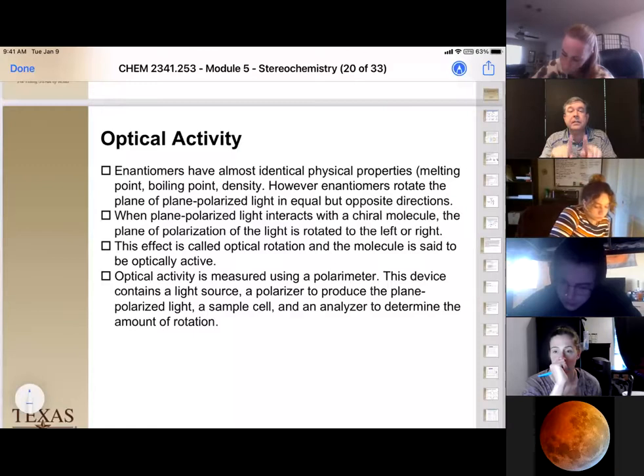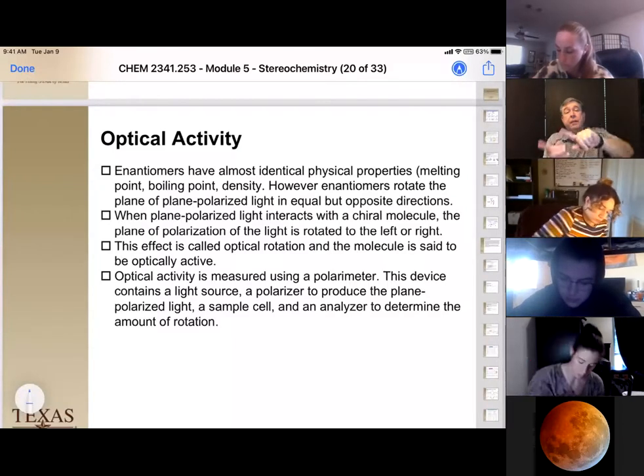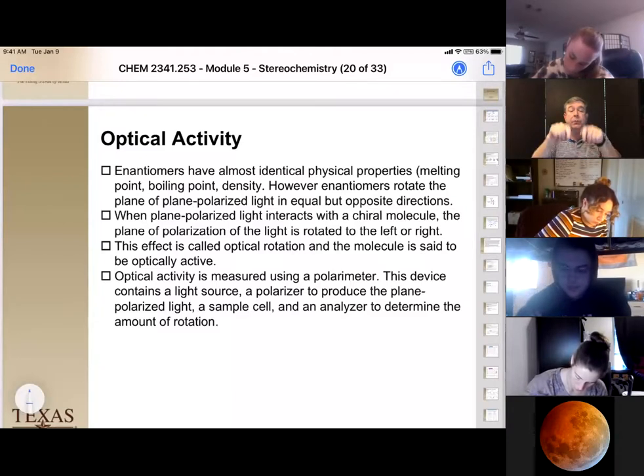And so what we'll see is this plane polarized light, as it goes through the sample, will start to rotate, okay? This is called optical rotation. It's going to rotate to the left or the right, and we can measure this. When we measure this, that gives us an idea that, number one, we have a chiral compound. Number two, we might have a pure chiral compound because it's rotating that light. So we do this by measuring the activity on what we call a polarimeter.